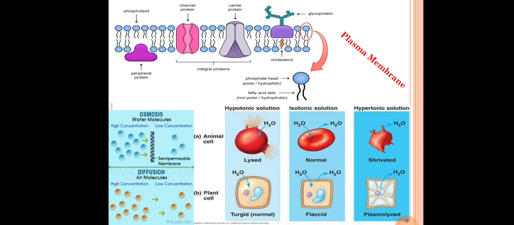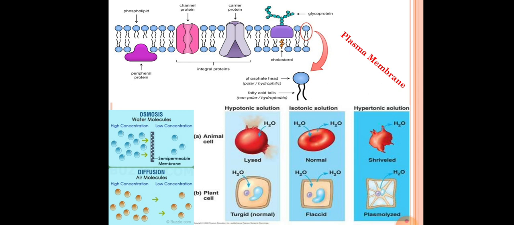In the second case, there is no swelling or contraction of the RBCs seen. The biconcave shape of the RBCs is seen in the isotonic solution. And in the third case, that is hypertonic solution, the RBCs get contracted because of exosmosis. There is shrinkage of the RBCs in case of hypertonic solution.